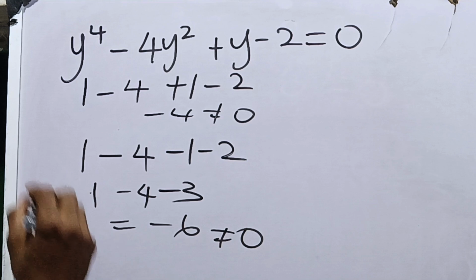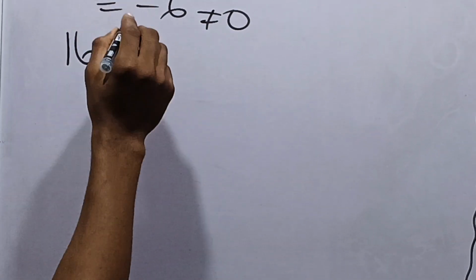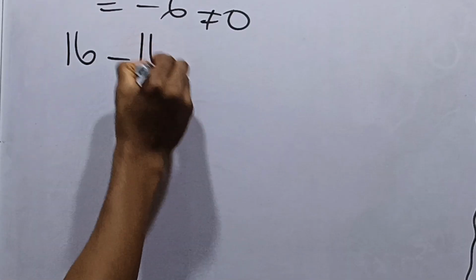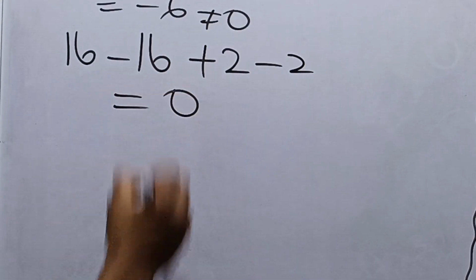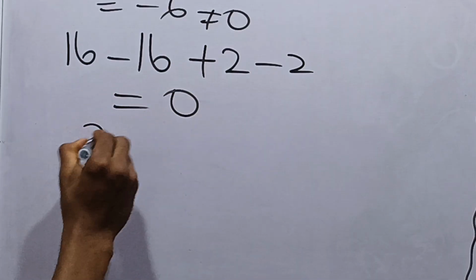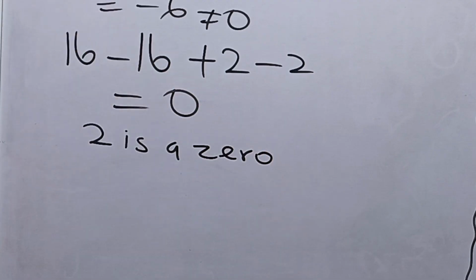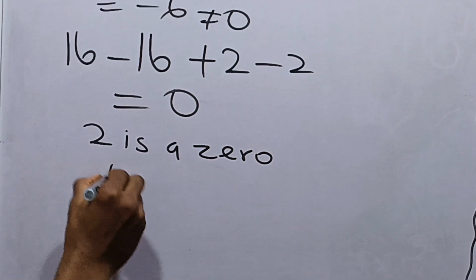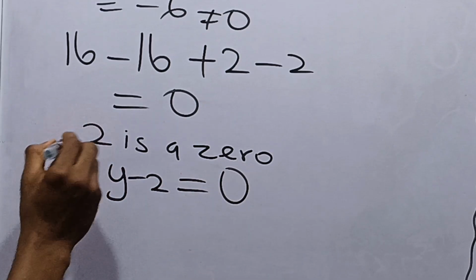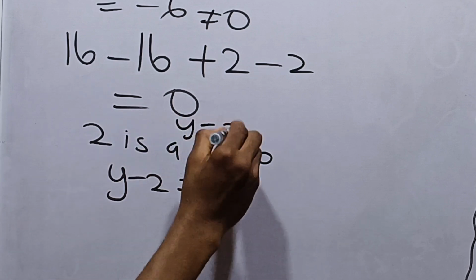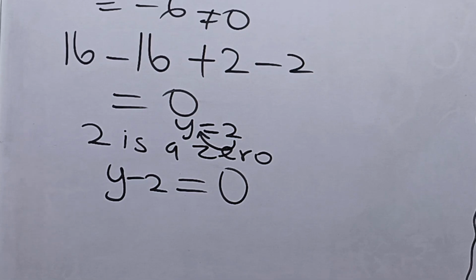Let's check for 2. 2 raised to the power 4 is 16, minus 4 times 2 squared, which is 4 times 4, is 16 again. Plus 2 minus 2. This is equal to 0. Hence, we can say that 2 is a 0 of this equation. If 2 is a 0 of this equation, it invariably means that y minus 2 is equal to 0. Okay? Because if 2 is a 0, it means that y is equal to 2, and when you bring this over to the other side, you have y minus 2 is equal to 0.